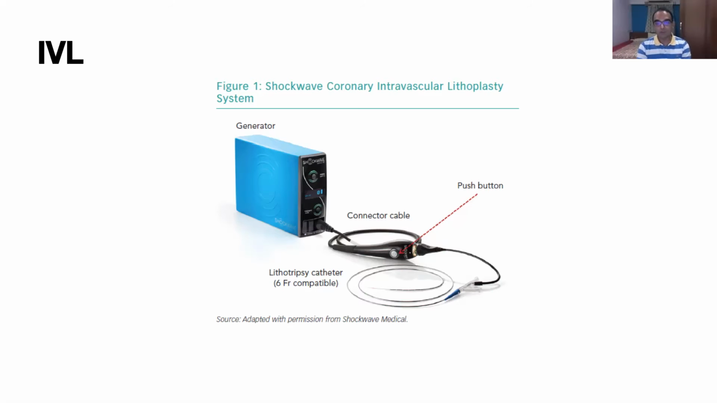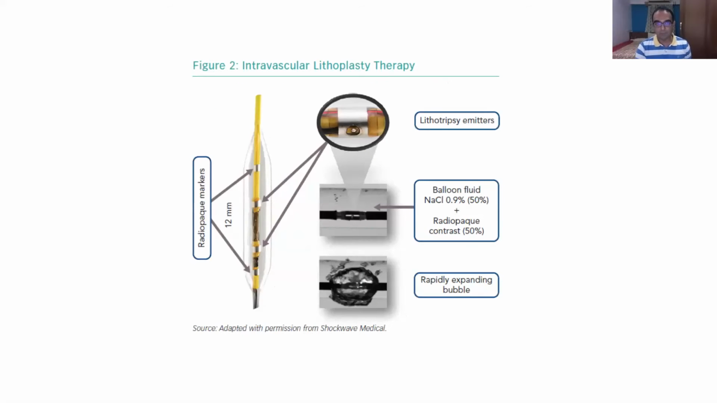The idea is to use a balloon at a 1:1 ratio. Like if the artery is 3 millimeter size, you will have to use a 3 millimeter balloon. And this is the balloon. It has 2 emitters which are 6 millimeter apart, which will emit the acoustic waves. So the mechanism is like that.